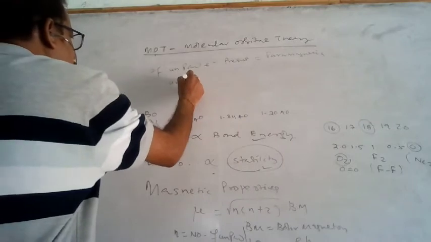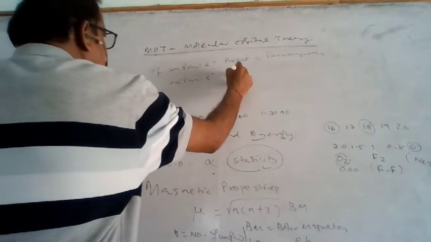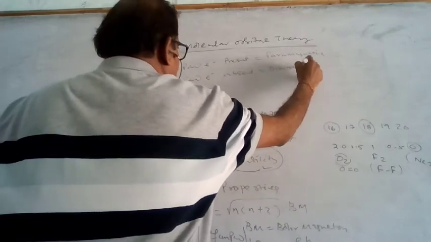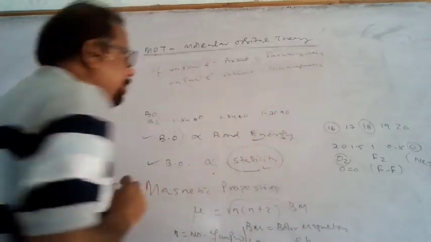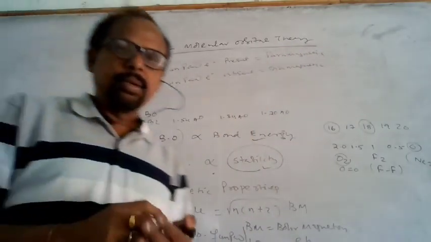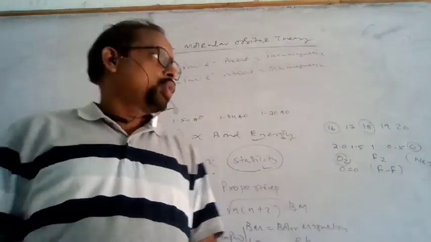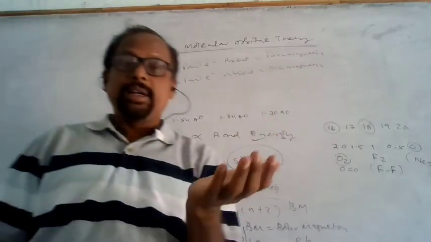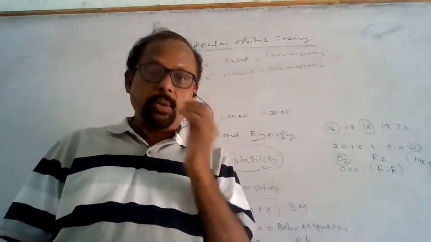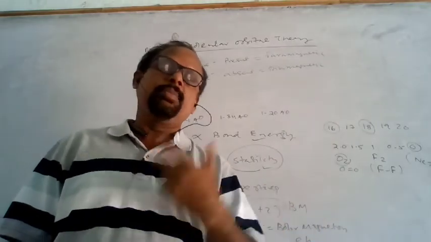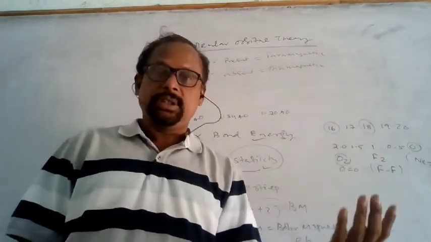If an unpaired electron is absent, it will be diamagnetic. Diamagnetic means it is repelled by the magnetic field, and paramagnetic means it is attracted by the magnetic field. Paramagnetism goes on increasing with the number of unpaired electrons.